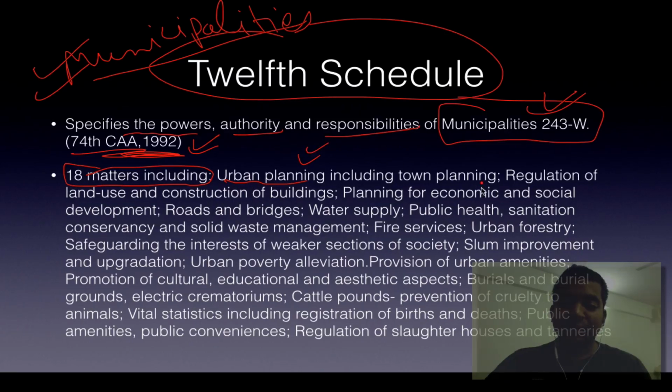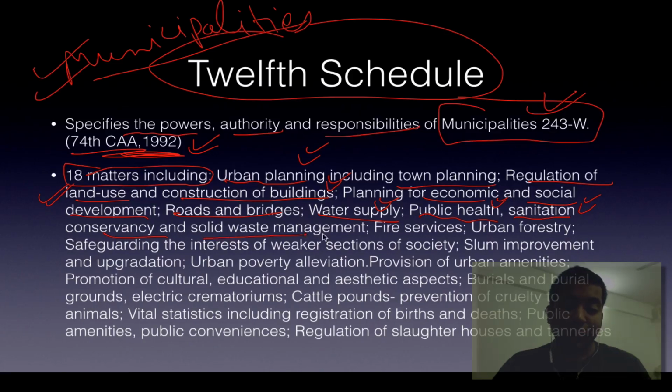Urban planning, there was rural planning including town planning. Regulation of land use, there also was land use, but it was related to agriculture and land. Here it is related to construction of buildings. Then planning for economic and social development, there also it was there. Roads and bridges, there also roads were there. Water supply obviously, but it was more to do with irrigation. Here it is more to do with drinking. Then public health, it was also there. Sanitation, it is also there.